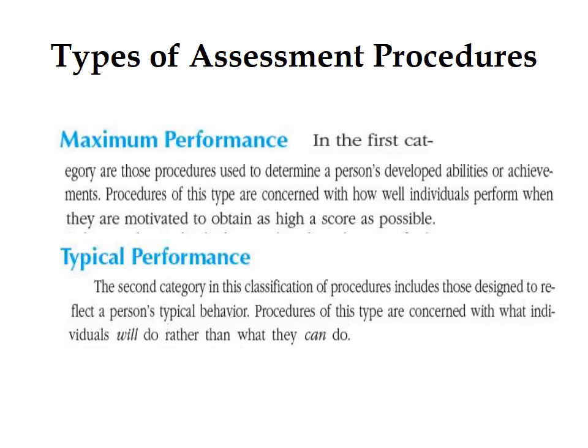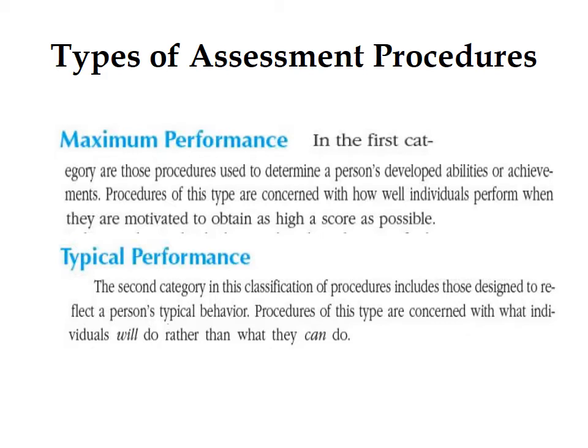Types of assessment procedures. Maximum performance. The first category includes all those procedures used to determine a person's developed abilities or achievement. Procedures of this type are concerned with how well individuals perform when they are motivated to obtain as high a score as possible.